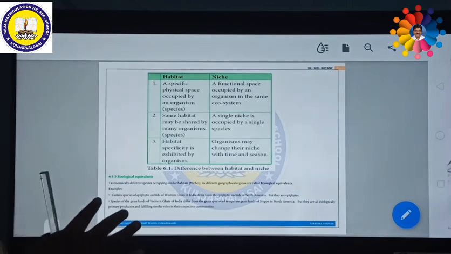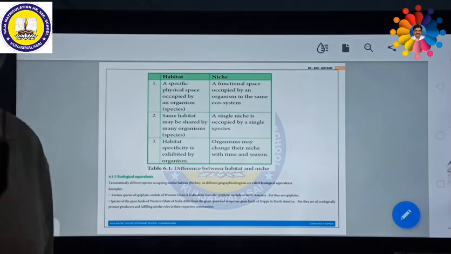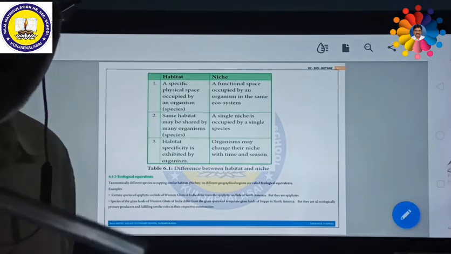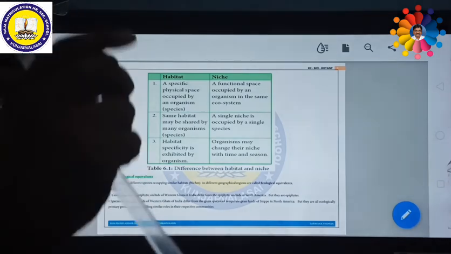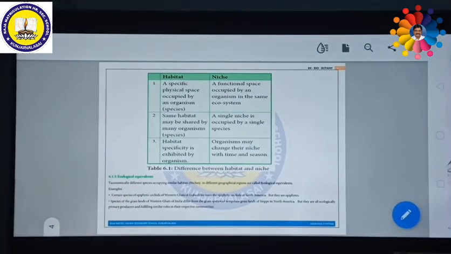Next we are going to discuss ecological equivalence. What is meant by ecological equivalence? For example, some species of plants or animals live in particular climatic conditions or a particular area. The same kind of area might be available in some other place very far away from us.